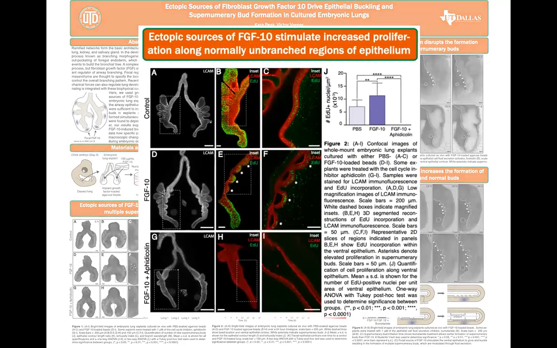Next, to directly quantify rates of proliferation, we used EdU incorporation and saw focal sources of FGF10 significantly increase the number of EdU positive nuclei within the ventral epithelium. It therefore seems that the formation of supernumerary buds relied on elevated epithelial proliferation.